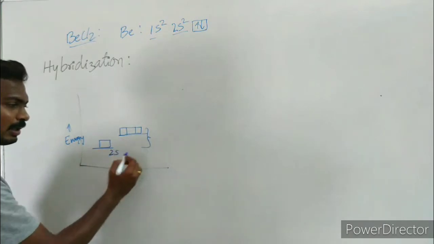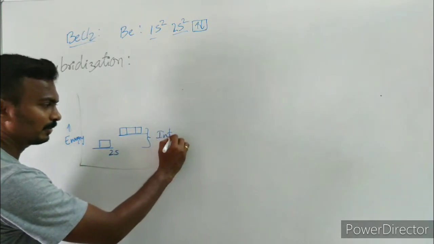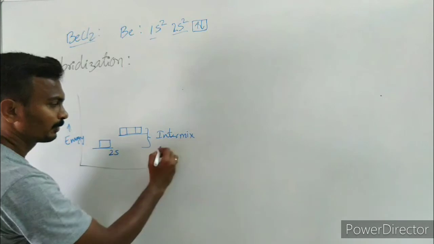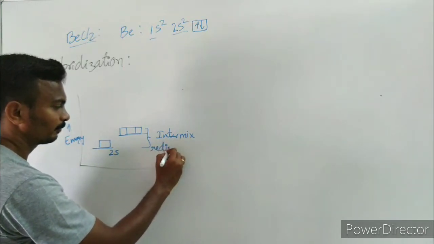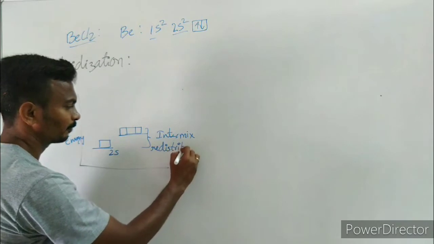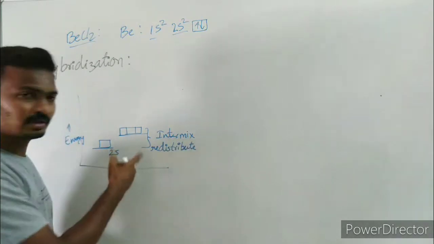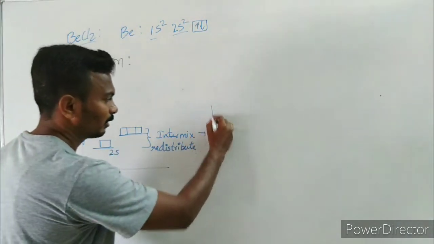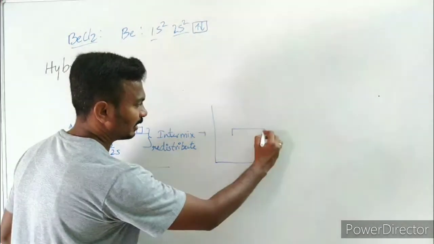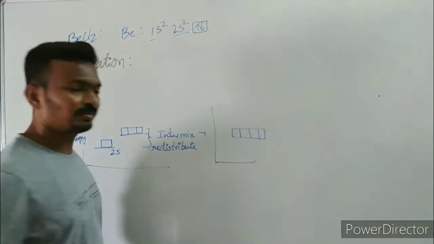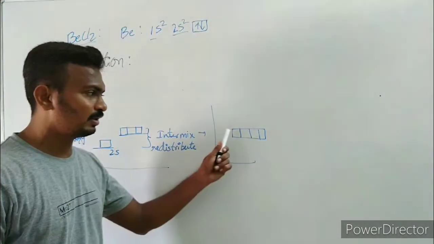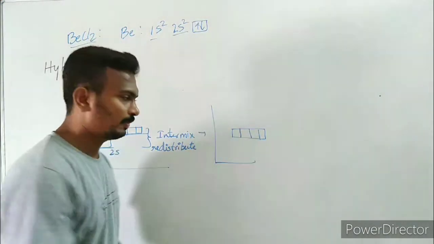These two atomic orbitals are going to intermix and redistribute among themselves to form what? To form similar energetic orbitals. These similar energetic orbitals have the same shape and also the same energy.